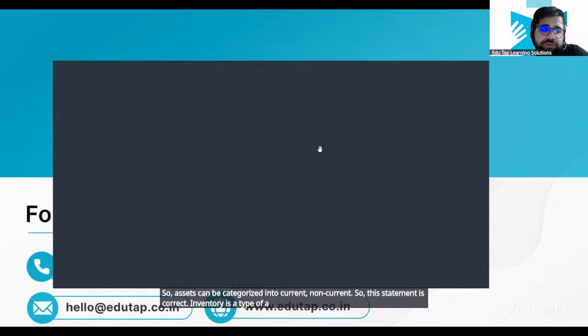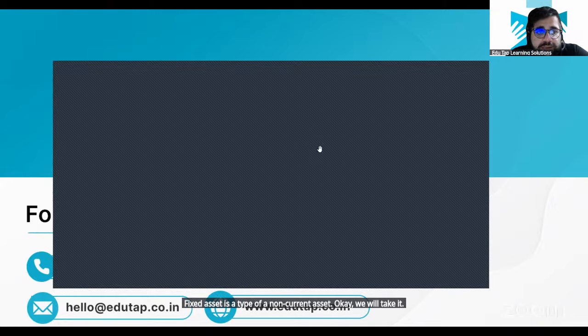Which of the following statements is incorrect? So assets can be categorized into current, non-current. So this statement is correct. Inventory is a type of a current asset. This is also correct. Fixed asset is a type of a non-current asset. Okay, we will take it. Tangible and intangible assets are a part of fixed assets. None of the above is the correct answer.